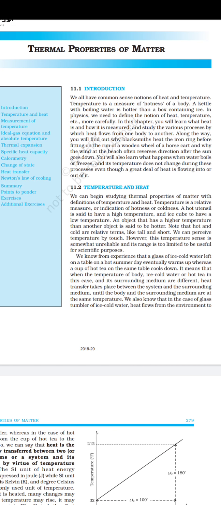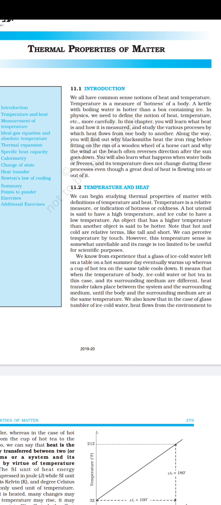Now, with thermal properties, we are going to see how these particles are affected by temperature and heat. We know that heat is the transfer of energy, that is, we say heat is a form of energy. But why is it a form of energy? Because it can neither be created nor destroyed, it is just transferred from one body to another. So this transfer of energy is why it is considered a form of energy.